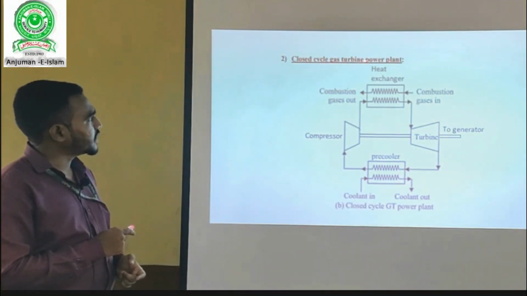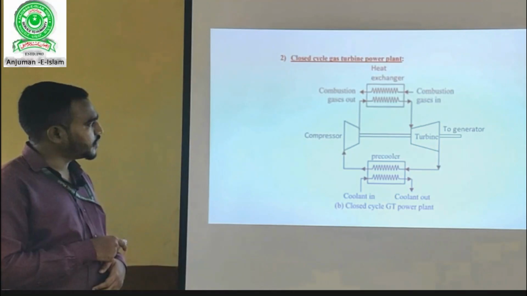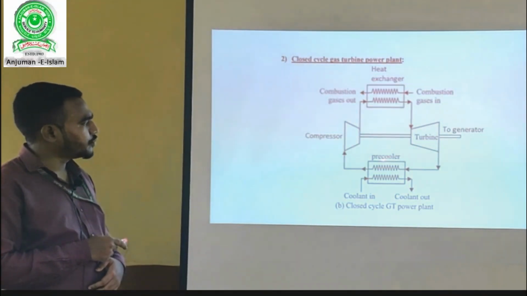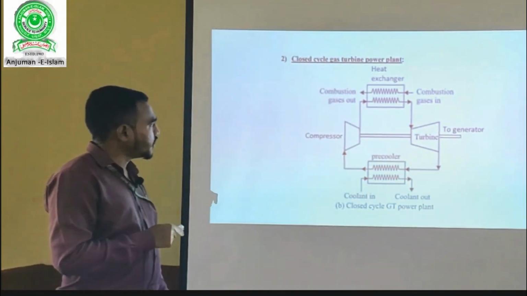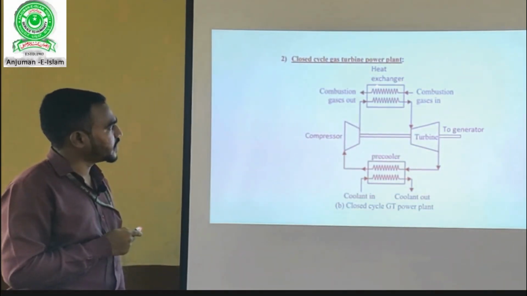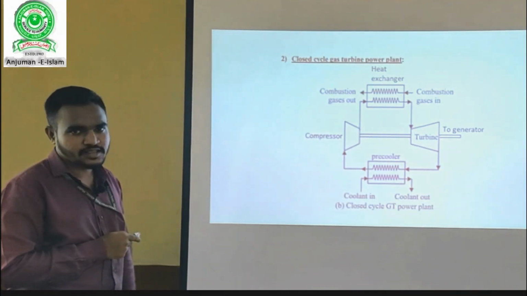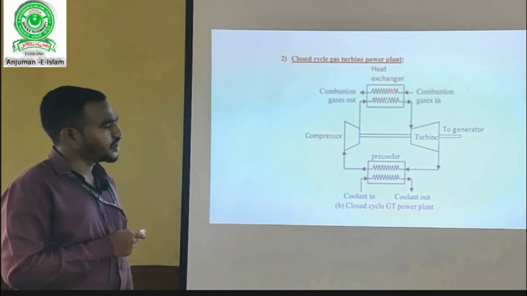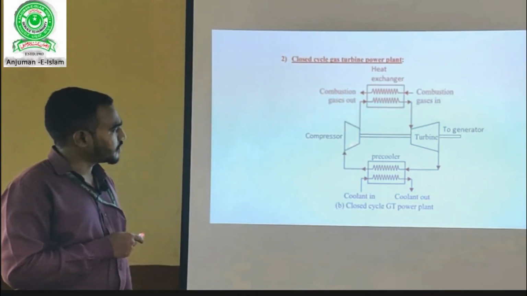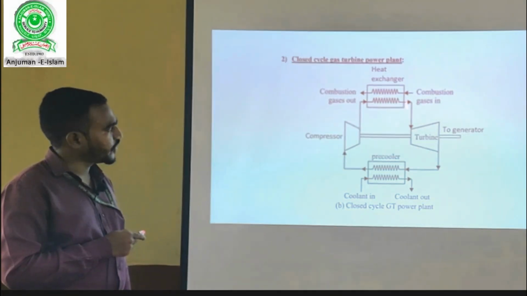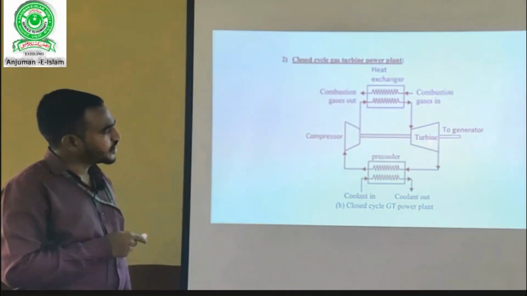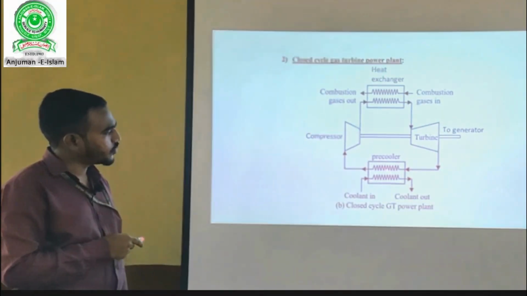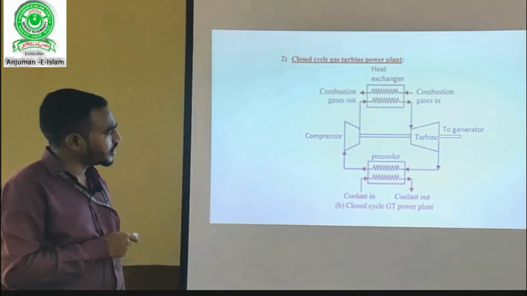Next one is closed cycle gas turbine power plant. This is similar to open cycle, but the only difference is that here a heat exchanger and pre-cooler are used. In order to understand this, first we need to understand what actually the function of the heat exchanger is. The heat exchanger increases the pressure and temperature of the ambient air that is taken from the compressor, then it is fed to the turbine. The residual of the turbine, that is the low pressure air, is taken to the pre-cooler, where it is cooled and again fed back to the compressor.